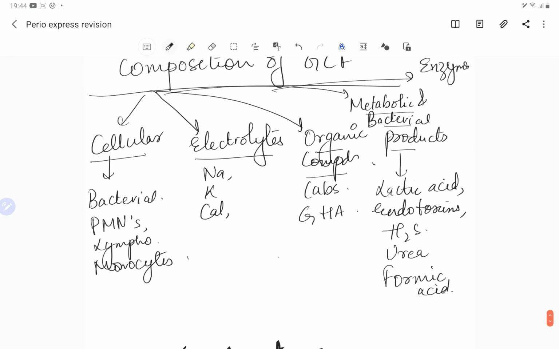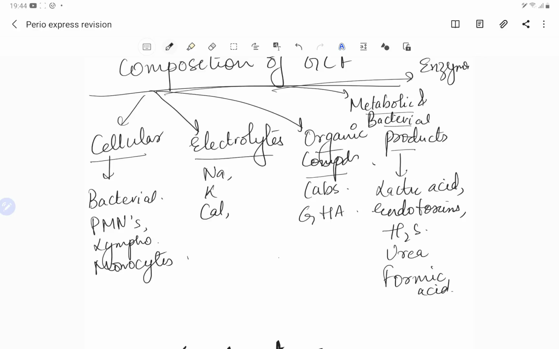So these enzymes actually tell us the activity of the disease. For example, metalloproteinases, cytokines, or we have interleukins, procollagenases, acute phase proteins. So we have got tests for various enzymes, right, for example lactic acid dehydrogenase.